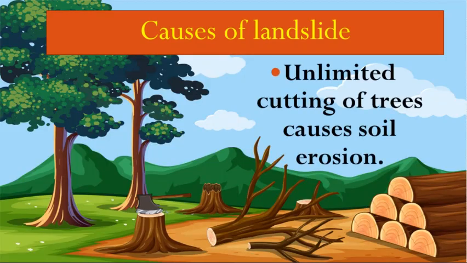The next cause is unlimited cutting of trees, which causes soil erosion. What is soil erosion? It is the process in which the top fertile layer of the soil is carried away by factors like wind and water. Due to the unlimited cutting of trees, this layer is carried away, and this decreases the fertility of the soil also.